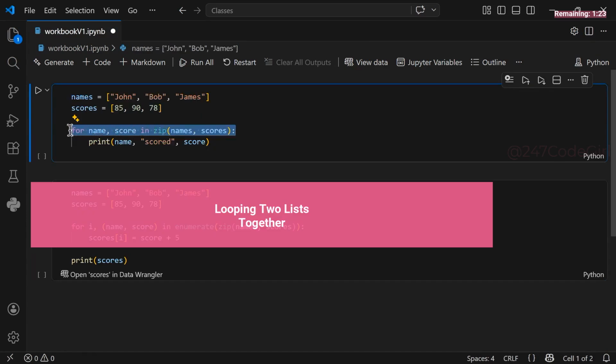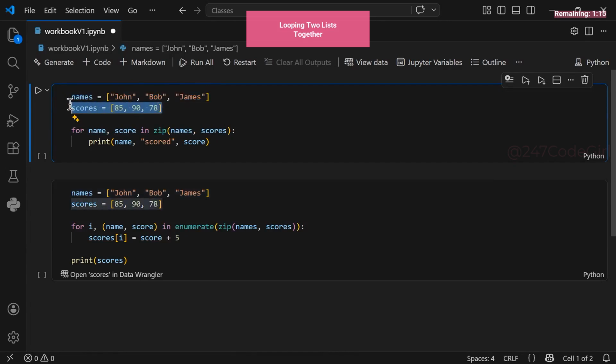Unlock the power of the zip function to loop through multiple lists simultaneously. We have a names variable for our students and a scores list for their corresponding results. Our goal is to iterate through both, printing each student's name alongside their score. The zip function pairs these lists together, assigning the data to temporary variables, processing them one at a time. It starts by extracting the very first entry from our names list.